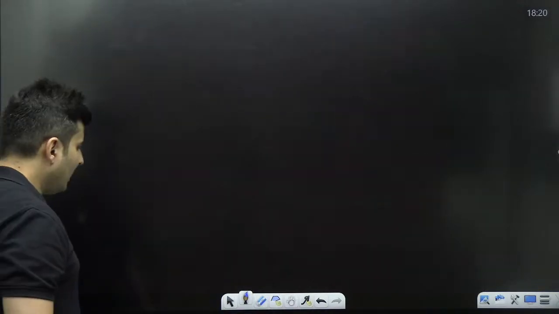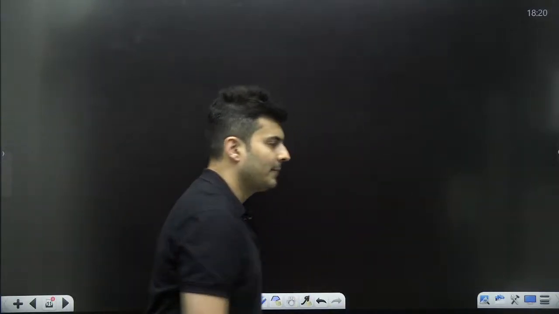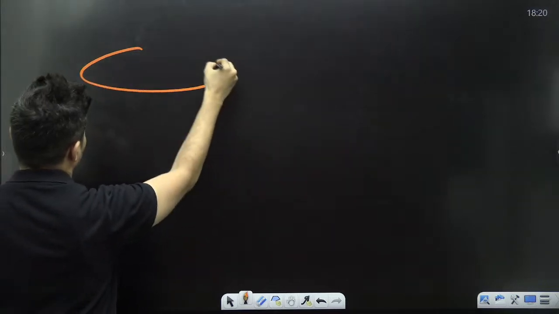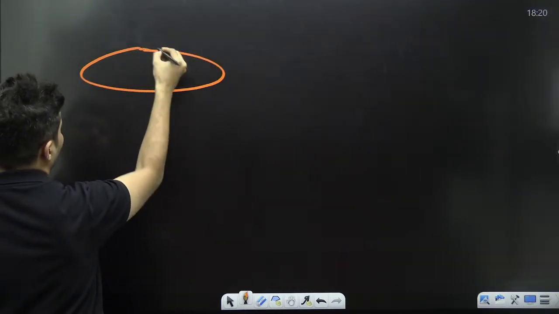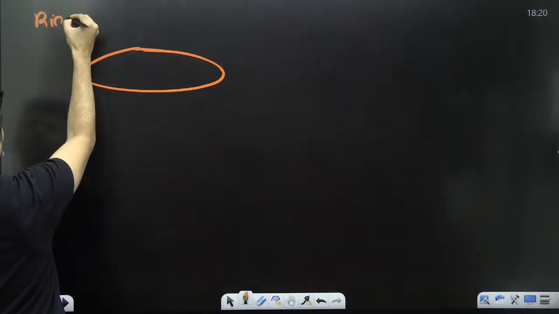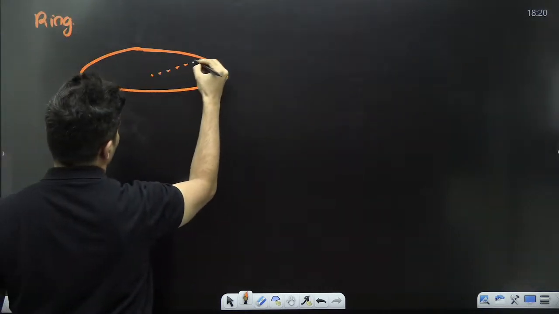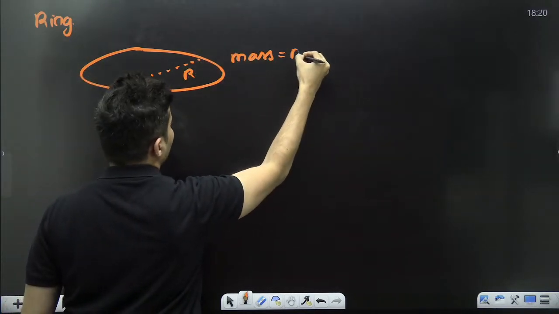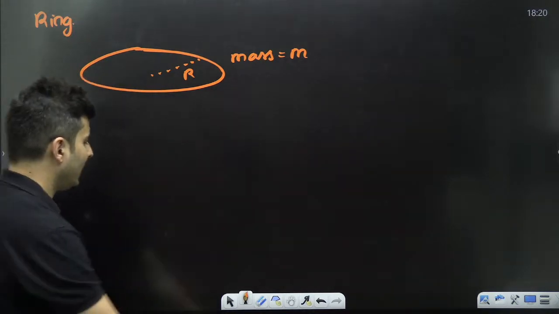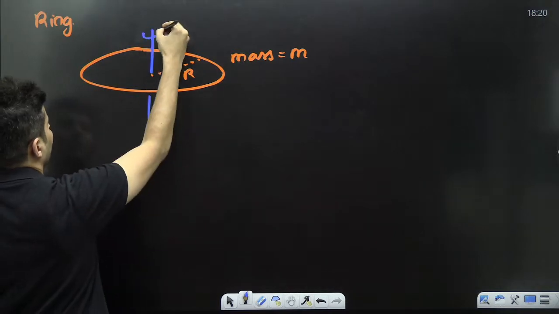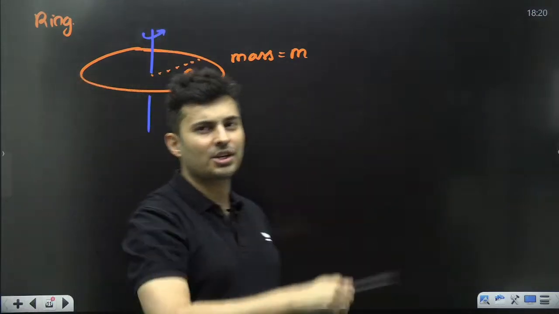Right? Similarly, imagine, I tell you, listen, there is a ring. Somebody is rotating this ring. This ring which is there has a radius of r and it has a mass totally of m. I want to find, if this is the axis of rotation, what is the moment of inertia?